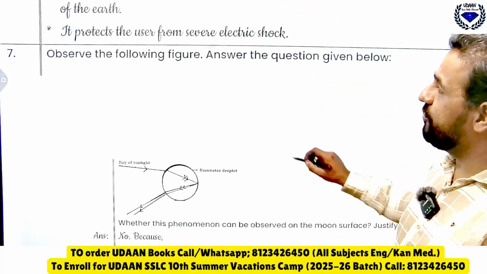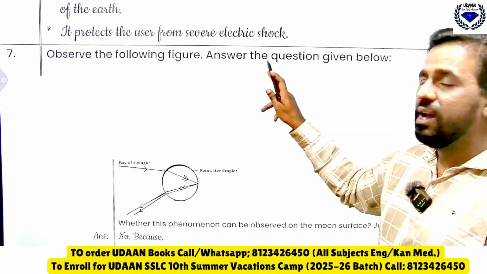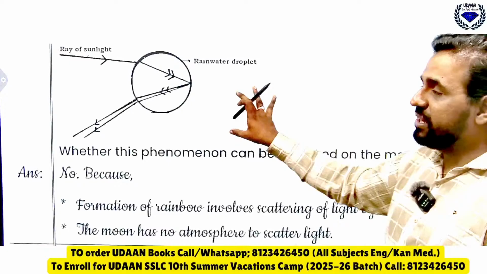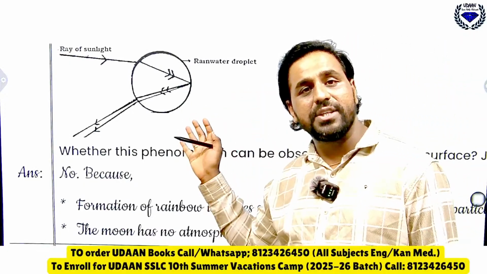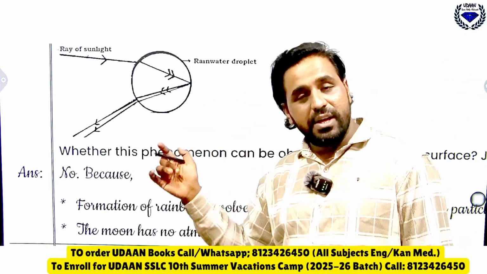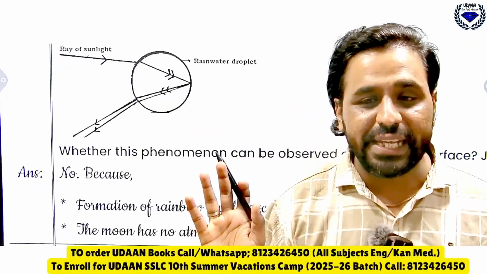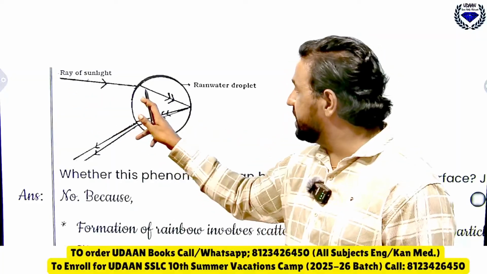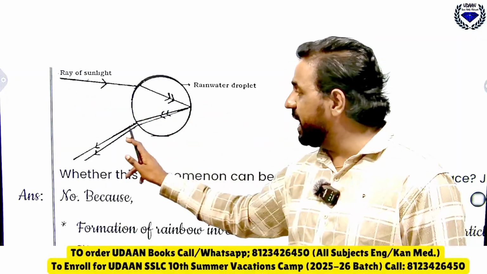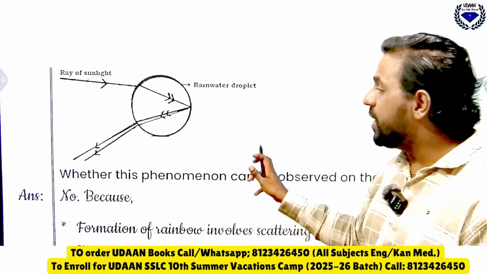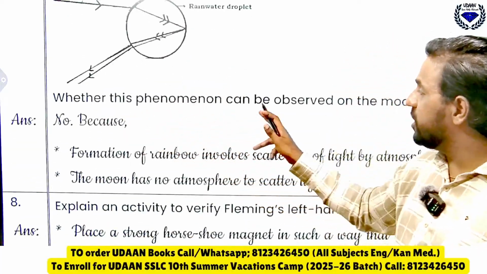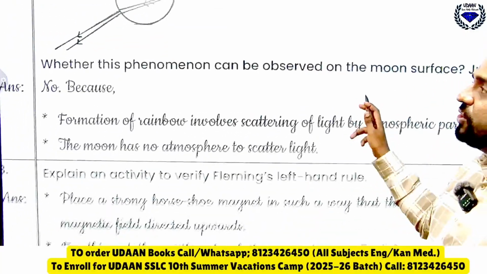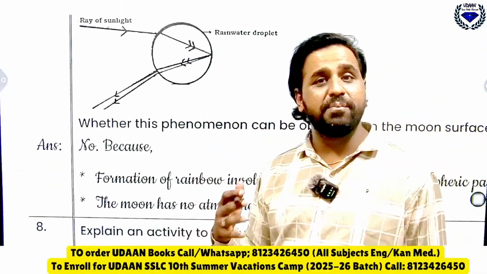Then you can see the figure here, observe the following figure and answer the question. You know that this figure is related to the rainbow. Remember this figure talks about what? Rainbow, and here it is sunlight, it is bending, this is raindrop, and you can see the 7 colors coming. Now question is whether this phenomenon can be observed on the moon surface. Justify the answer.